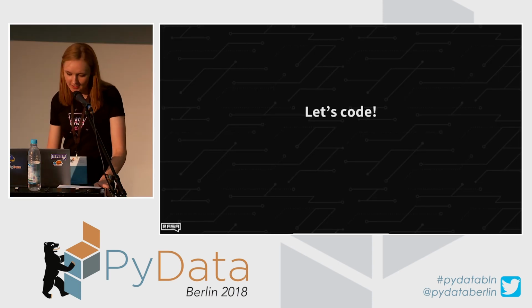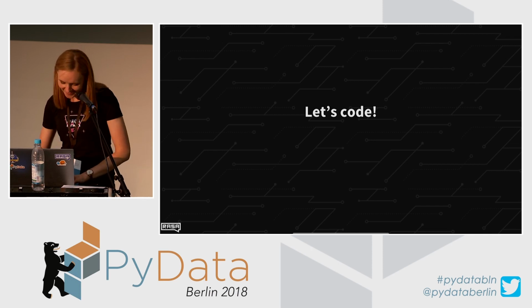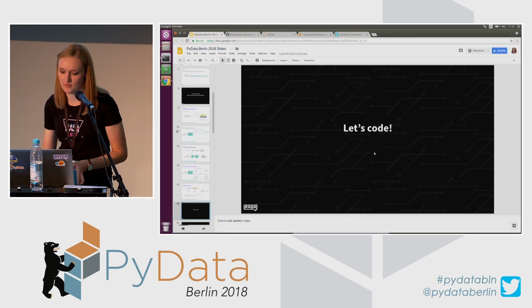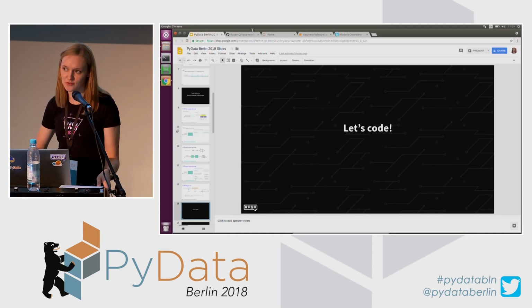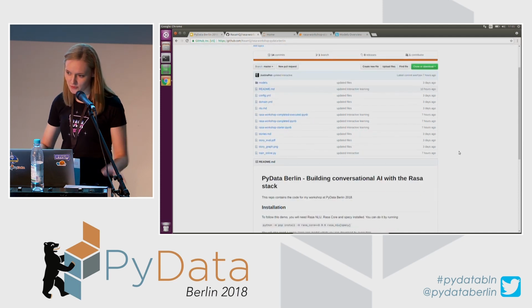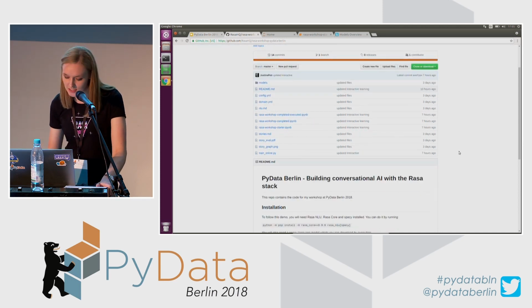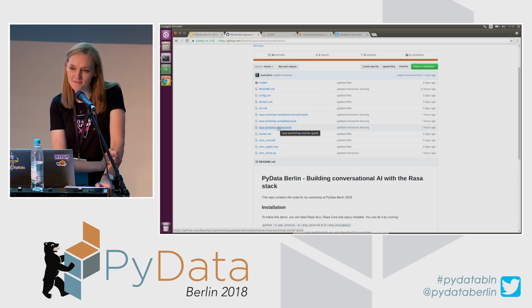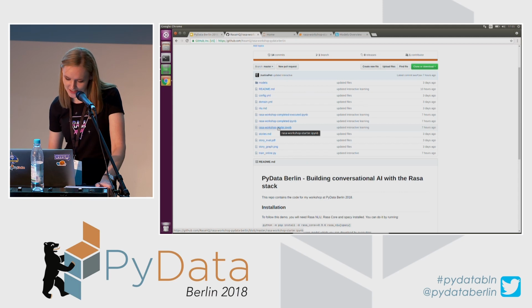Okay, so it's time to write some code. As I said, I really encourage you to follow along, but if you don't want to follow along, you can find all the code on GitHub. So I have a repository, which I hope you had enough time to get. And it has three main Jupyter notebooks. I just want to point out quickly. I'm going to use Rasa Workshop Starter. So this is code which is not completely filled, and I'm going to do it right now.